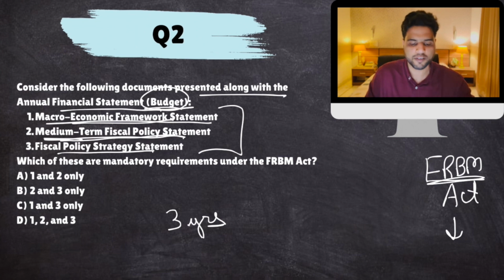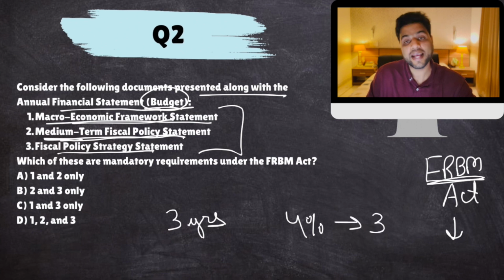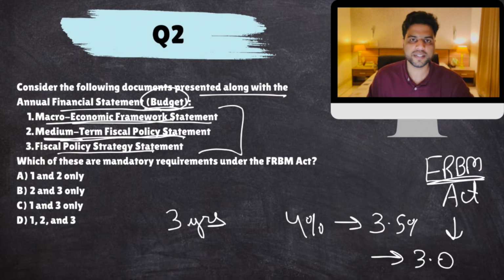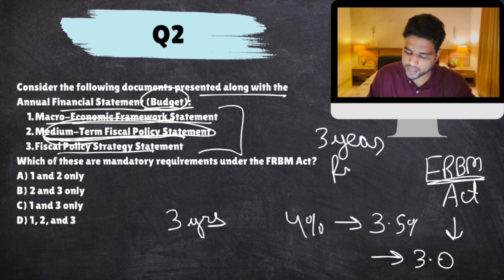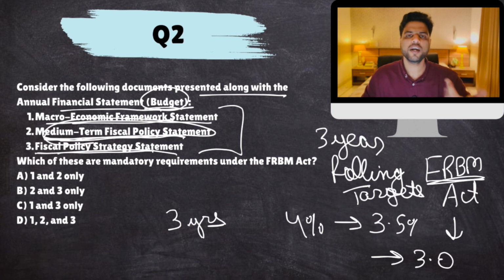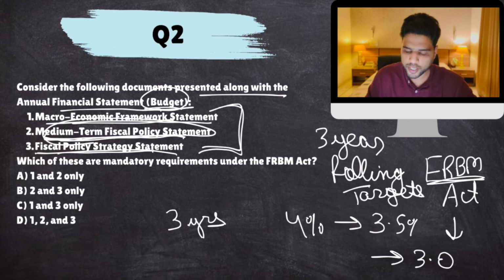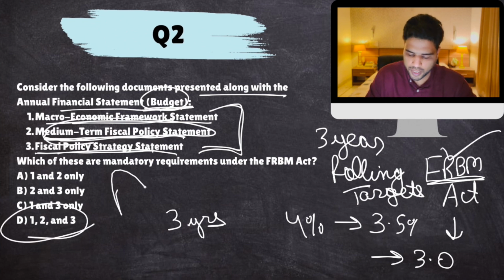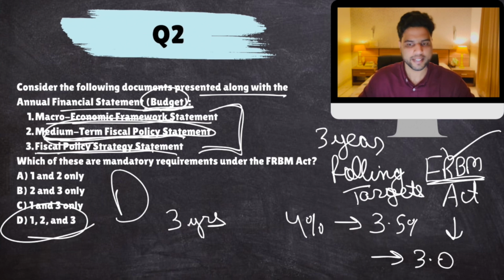For example, the government specifies that this year we are going to keep our fiscal deficit at 4%. Then next year we'll reduce it to 3.5, and then next year to 3%. So in this document, the government gives 3-year rolling targets for fiscal deficit. And then there is the fiscal policy strategy statement: how would the government achieve these targets? These three documents have to be presented along with the budget. This is mandated by the FRBM Act. So all three documents, the answer would come out to be D. All right, next.